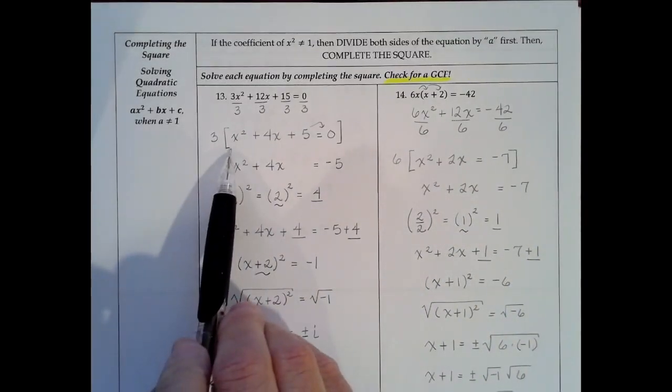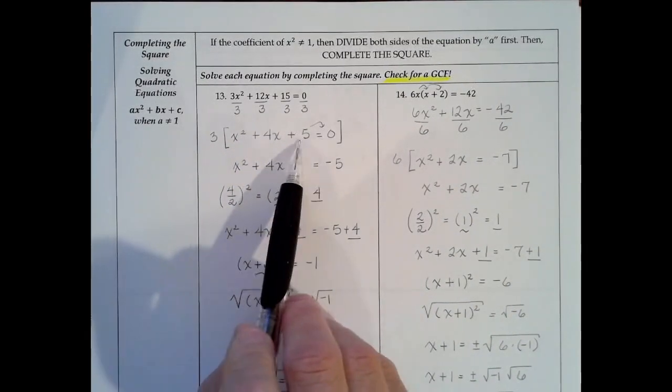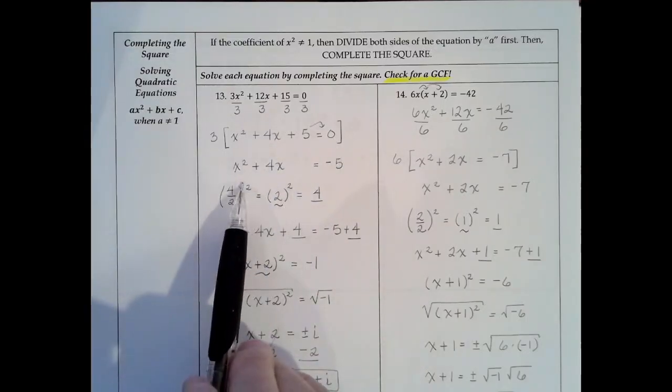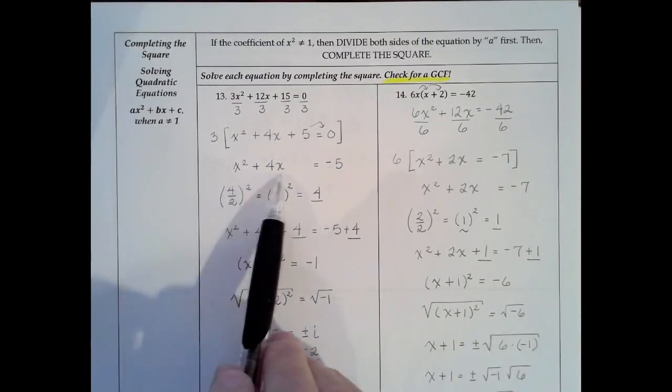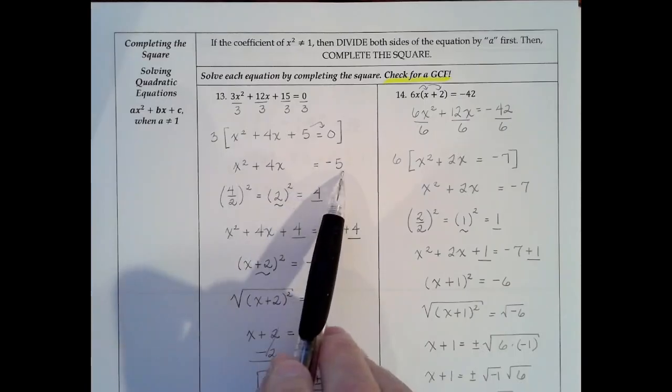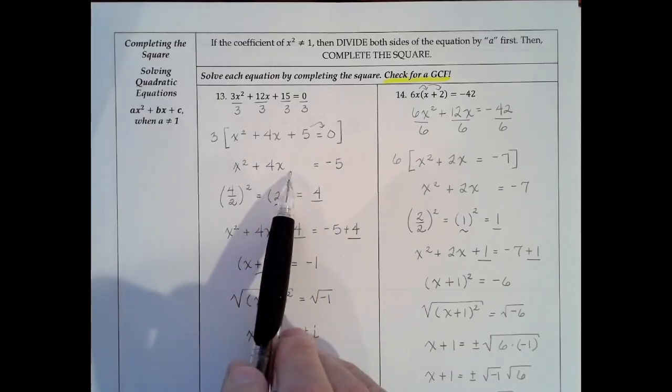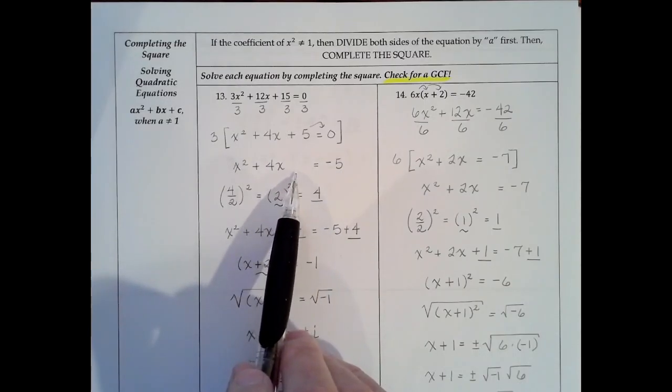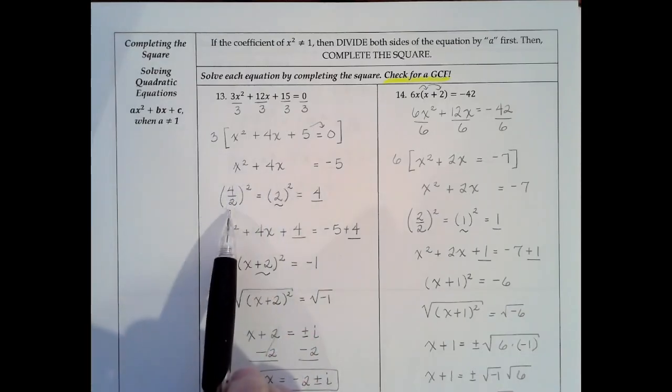So what we're going to do is subtract 5, move it to the other side of the equal sign. So we're left with x squared plus 4x equals negative 5. And again, we're going to create that perfect square trinomial over here on the left. So we'll take 4 divided by 2.